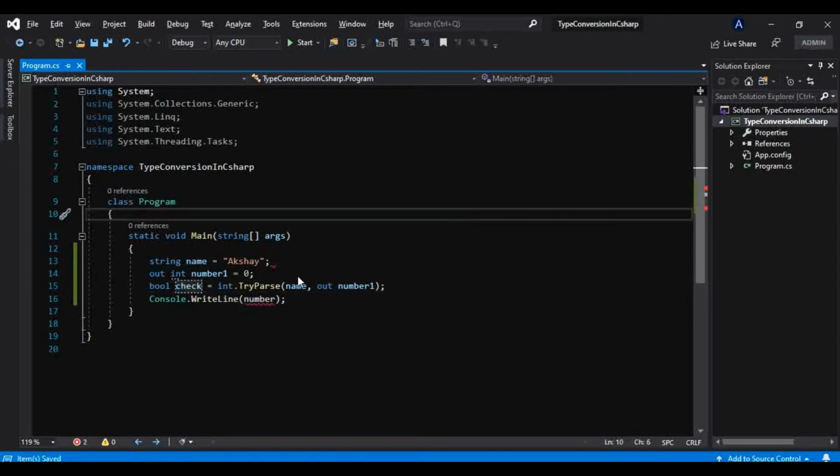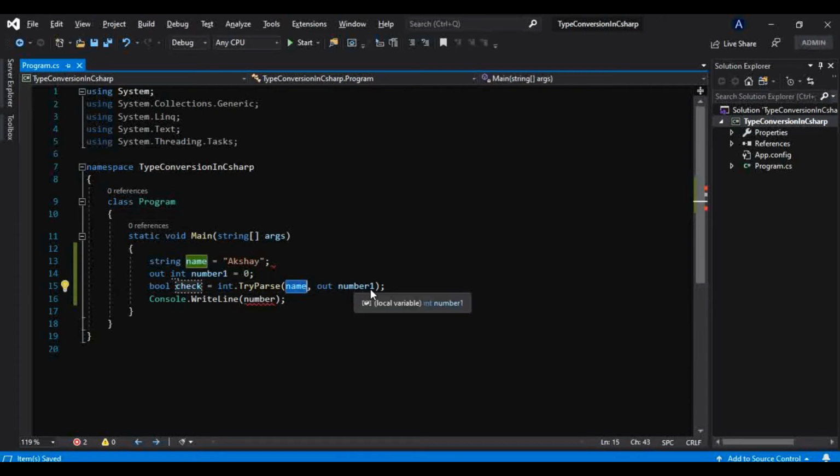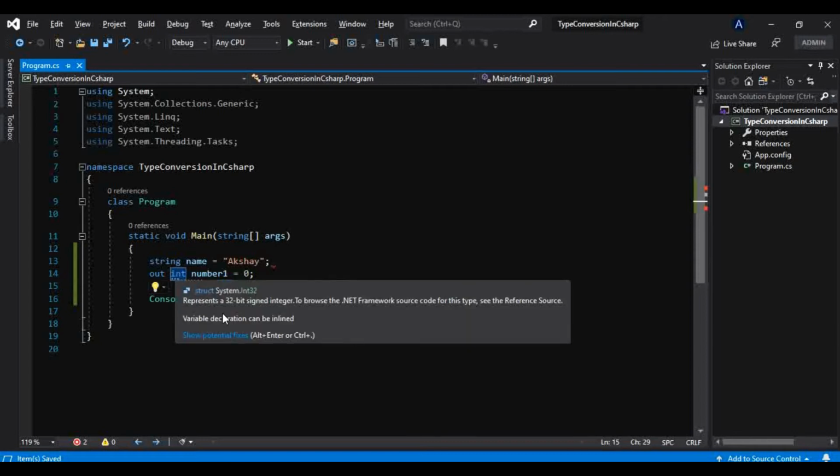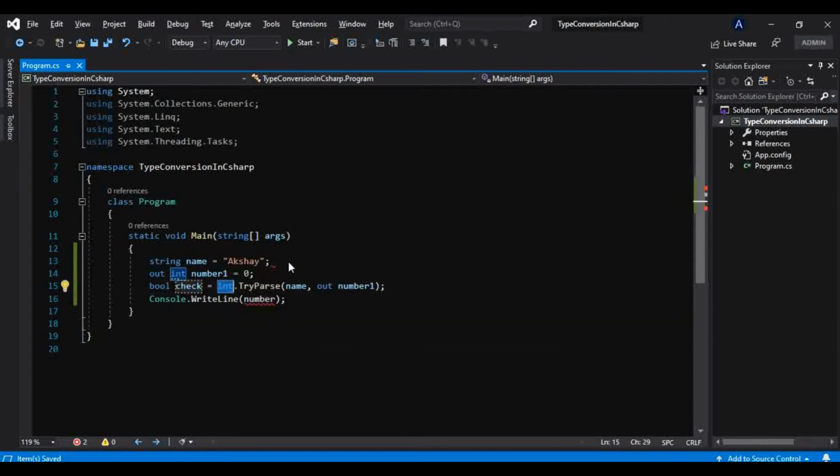We will check whether it can parse that string value to integer or not. Let me just correct that thing first. What it says, number1, so I have to pass number1 here.